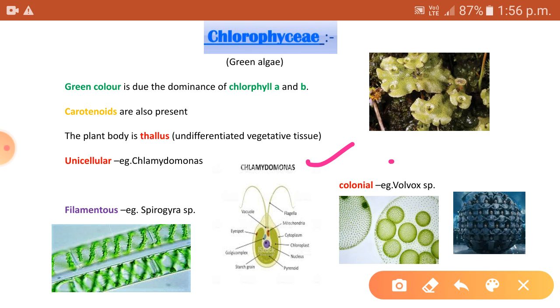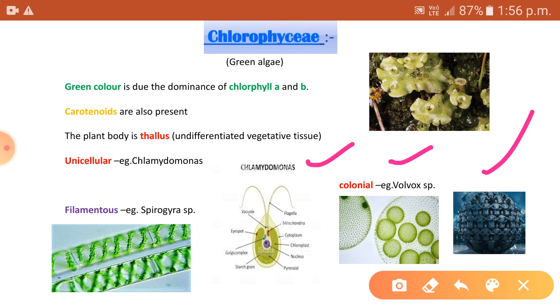or colonial, as in Volvox. Volvox is a hollow ball of 500 to 50,000 Chlamydomonas-like cells. Each of these tiny green dots is a unicellular alga. They aggregate and form these multicellular colonies. It's somewhat like the giant robot ball that you can see here, formed by hundreds of robots in the movie Ender's Game.